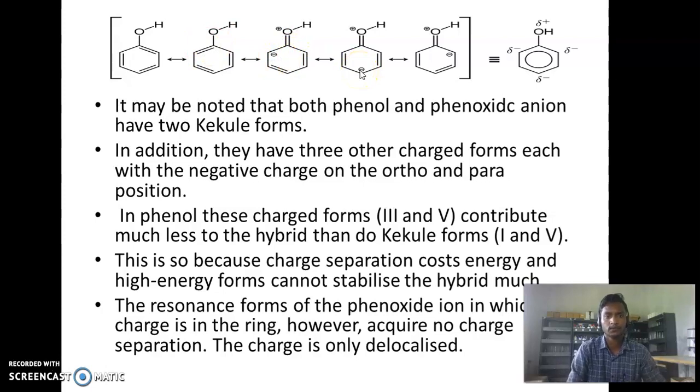In phenol, these charged forms 3 and 5 contribute much less to the hybrid than do Kekulé forms 1 and 4. This is so because charge separation costs energy, and high energy forms cannot stabilize the hybrid much. The resonance forms of the phenoxide ion, in which the charge is in the ring, however, acquire no charge separation. The charge is only delocalized.